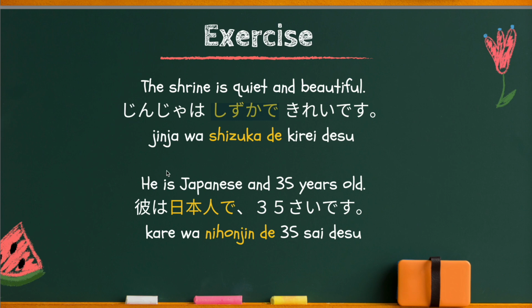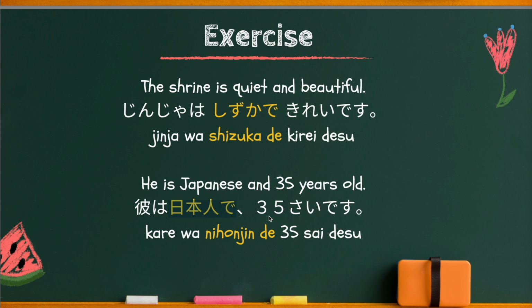Next one. He is Japanese and 35 years old. 彼は日本人で35歳です。This is noun plus this sentence structure. Therefore, replace this with で. The te form is 日本人で, so you can combine those two elements.